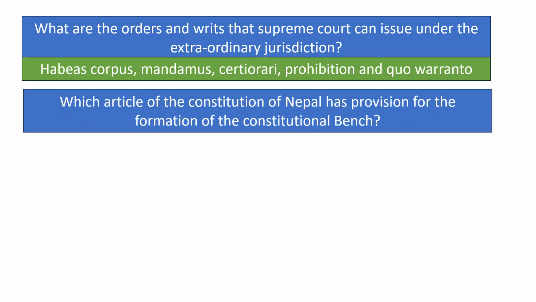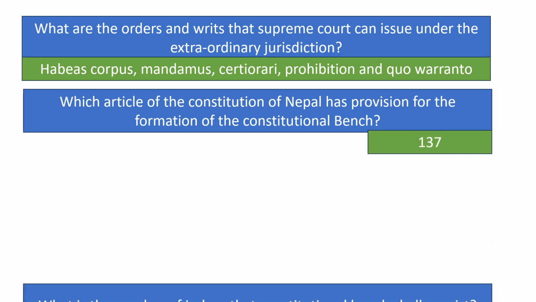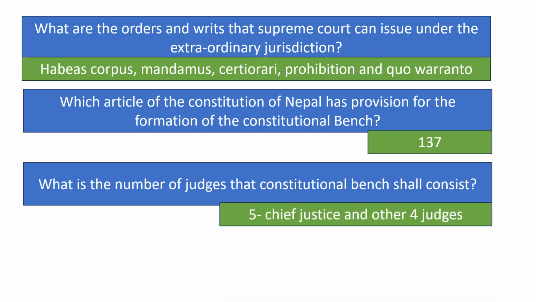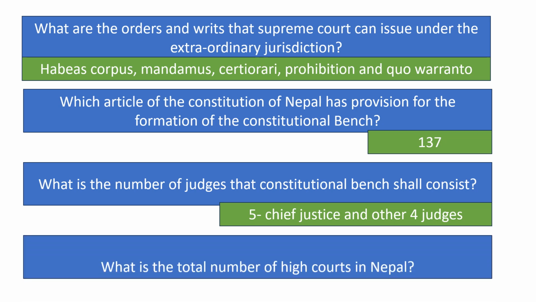Which article of the Constitution of Nepal has provision for the formation of the Constitutional Bench? Article 137. What is the number of judges that the Constitutional Bench shall consist of? 5. The Constitutional Bench is chaired by the Chief Justice of Nepal and shall consist of 4 other judges as designated by the Chief Justice of Nepal. What is the total number of High Courts in Nepal? 7.